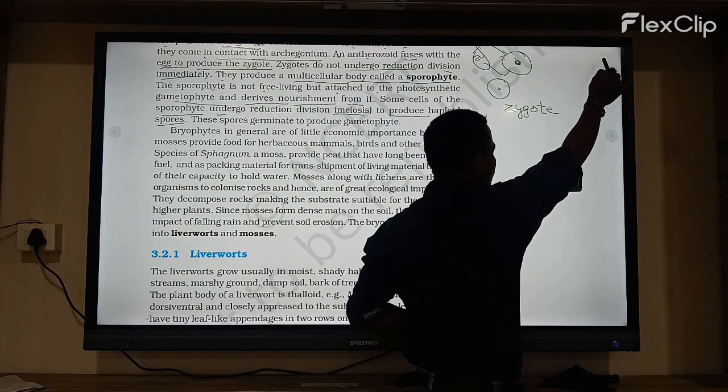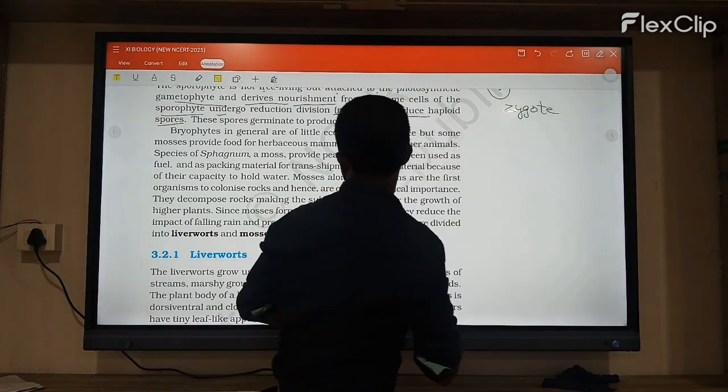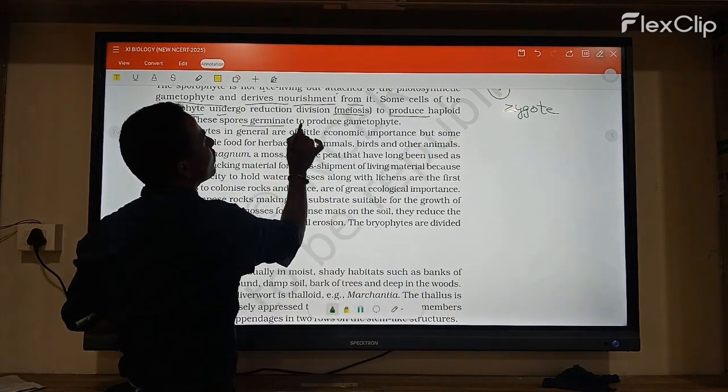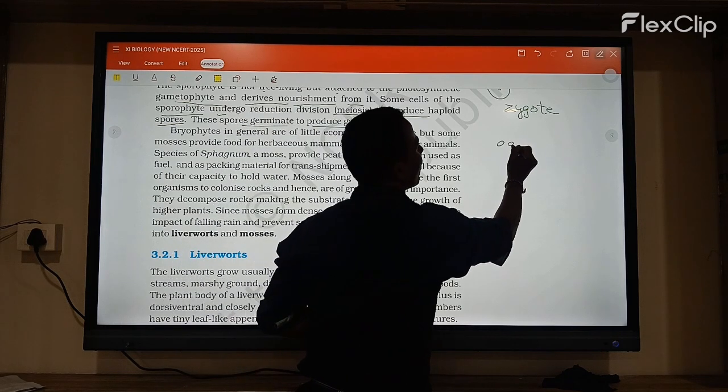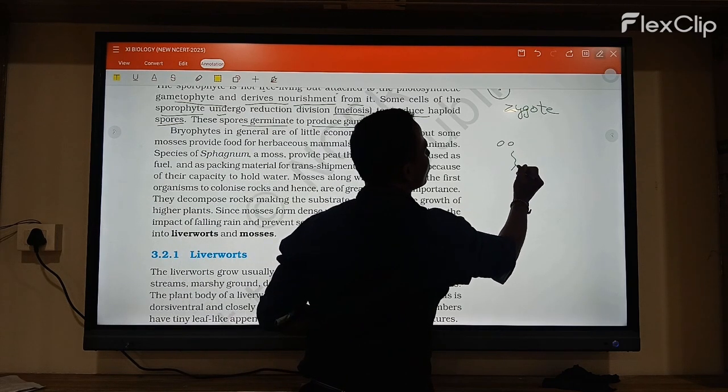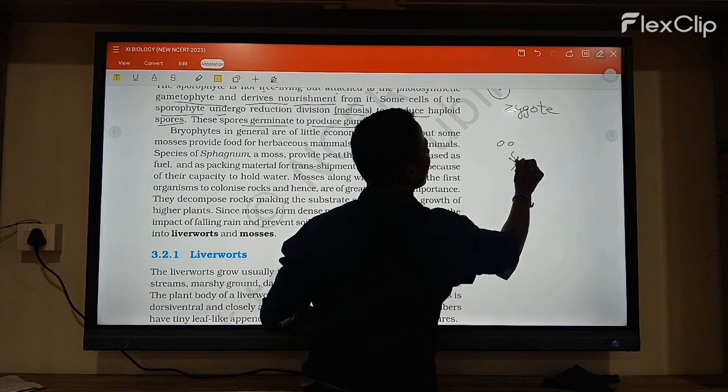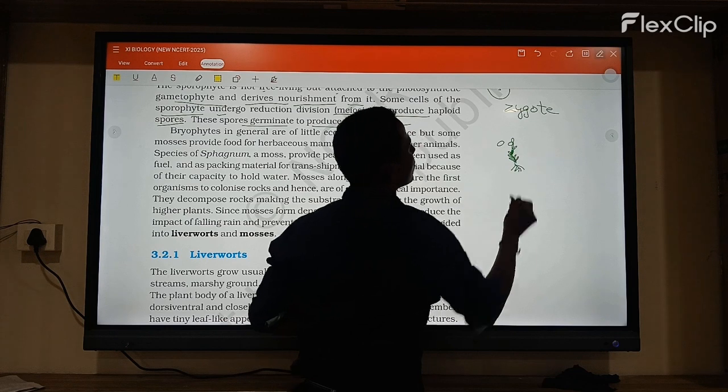Next, these spores germinate to form a gametophyte. So each spore forms one gametophyte again. Here, again one gametophyte gets produced.